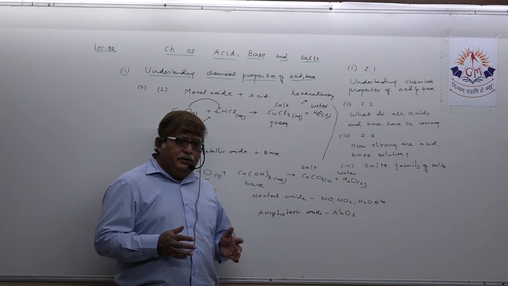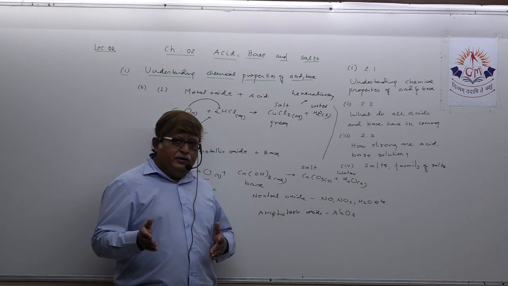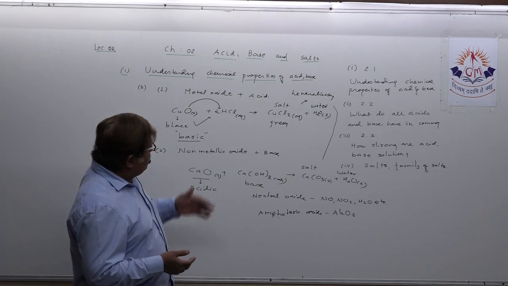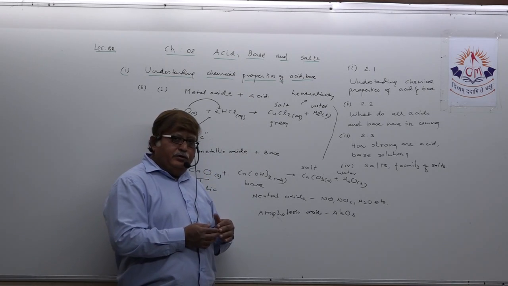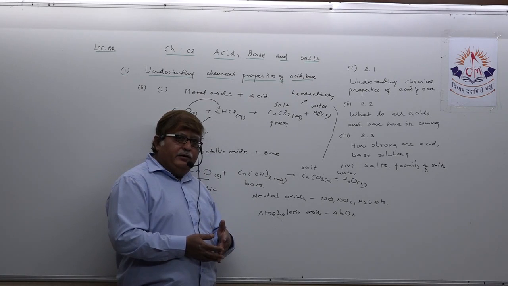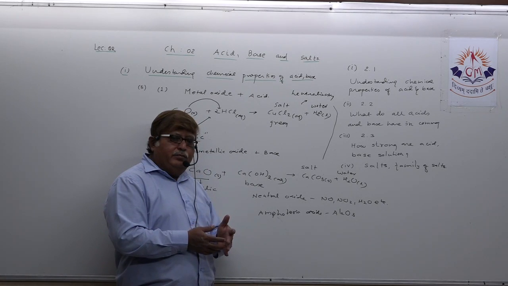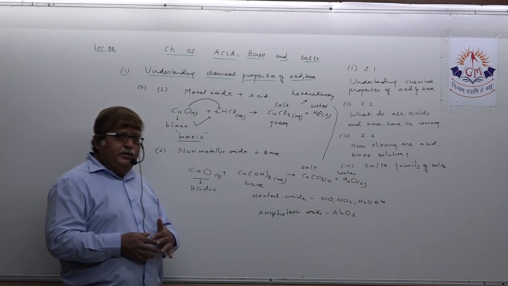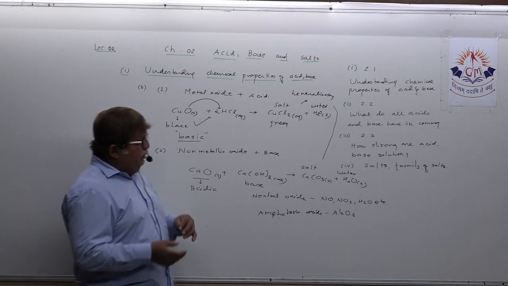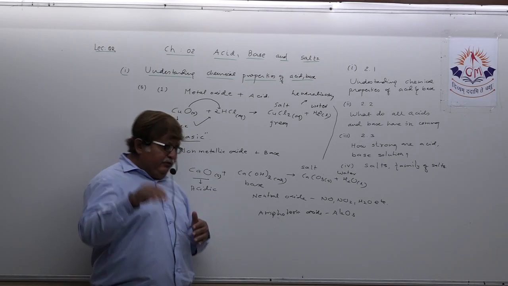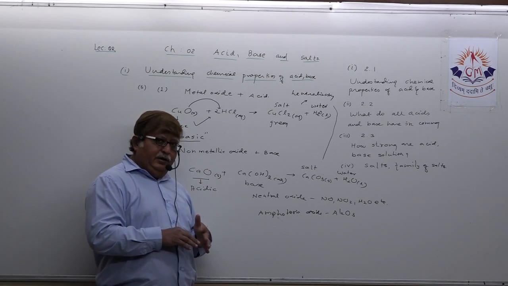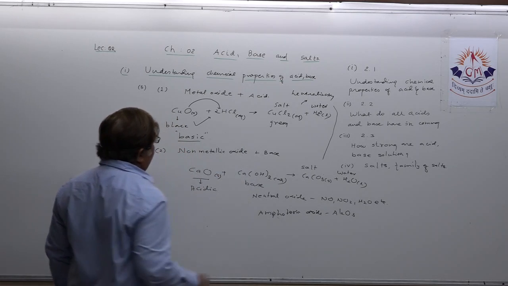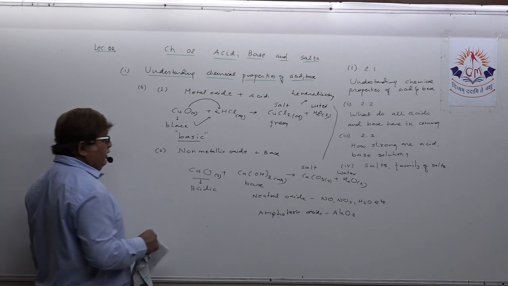The second is what happens when acid and base react with metals, then reaction of acid with metal carbonate and metal hydrogen carbonate, then reaction between acid and base itself, then the next property, reaction of metal oxide with acid and non-metallic oxide with base. So the five properties you need to prepare thoroughly, and any MCQ can be designed from this.